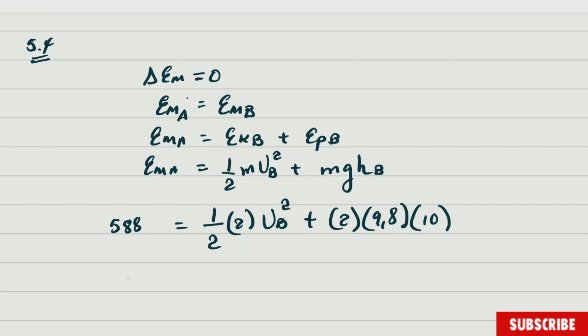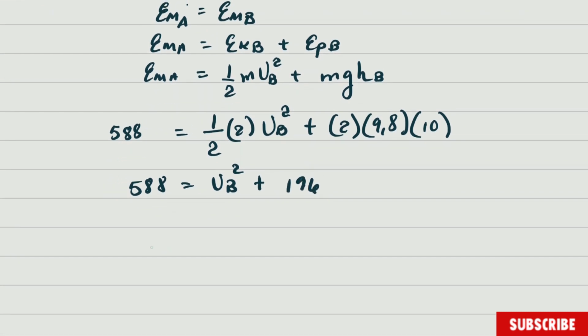So when we do this calculation, so far we have 588 is equal to, divided by 2 is 1, so it's B squared plus 196. When you rearrange, you will get that the speed B squared is equal to 588 minus 196. This is equal to 392.